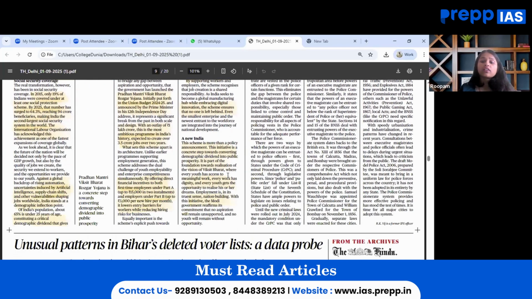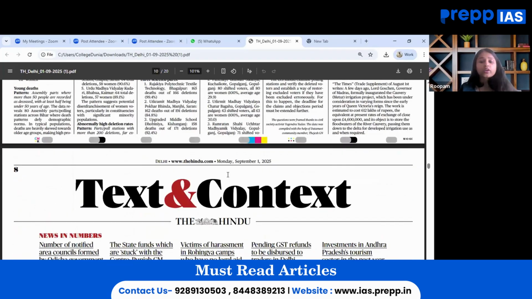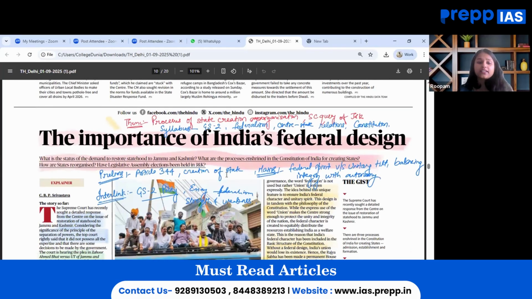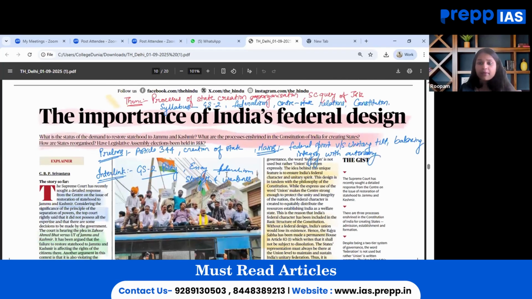Moving on, the next important article that is there to read in today's Hindu newspaper talks about the importance of India's federal design. Now, from GS mapping point of view, this will fall under GS paper 2, federalism, center and state relations and the Constitution of India that can be quoted. The key theme that has been discussed in this particular article is processes of state creation and reorganization. There has been a recent query by the Supreme Court about Jammu and Kashmir status altogether.